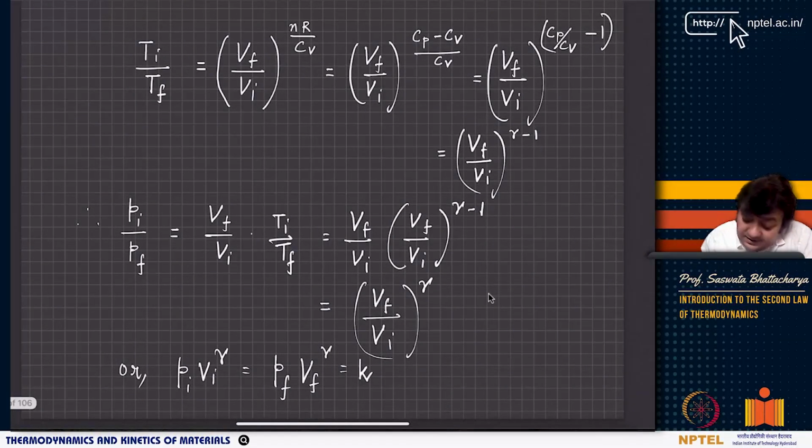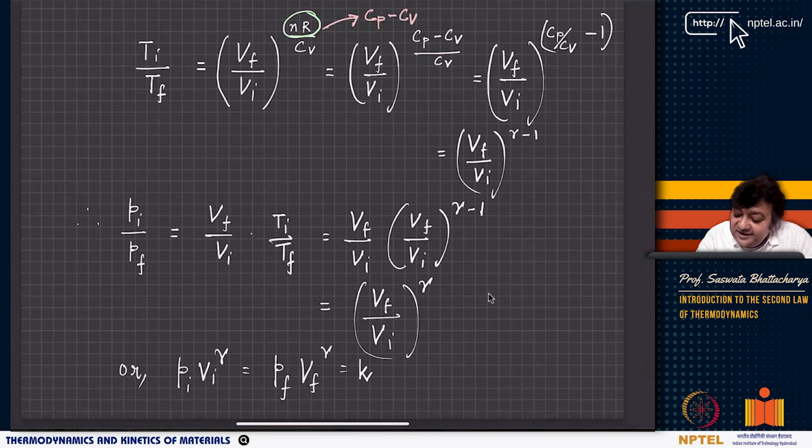Now Ti by Tf equals Vf by Vi to the power NR by Cv. Now NR by Cv, you have NR here, so you substitute NR by Cp minus Cv. So it becomes Vf by Vi whole to the power Cp minus Cv by Cv, which is Vf by Vi to the power Cp by Cv minus 1, which is basically Vf by Vi to the power gamma minus 1, right?